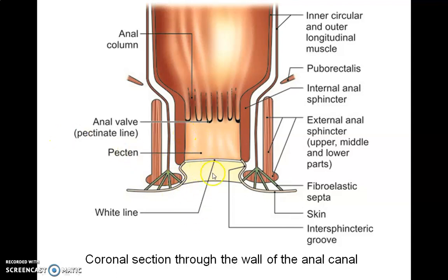Lower part. This lower part is 8 millimeters long, extending from the white line, this is the white line of Hilton, to the anus opening. It is skin containing sweat glands and sebaceous glands, and it shows pigmentation. In adult males, coarse hairs are often found around the anal orifice.